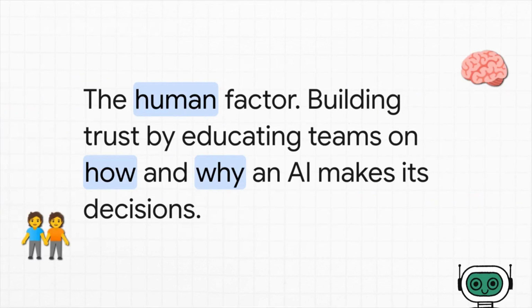And that third category, decision understanding, isn't an algorithm at all. It's the human factor. It's about documentation, education, and building a shared context so that the teams using the AI actually understand its strengths and limitations, because tools alone don't create trust, understanding does.